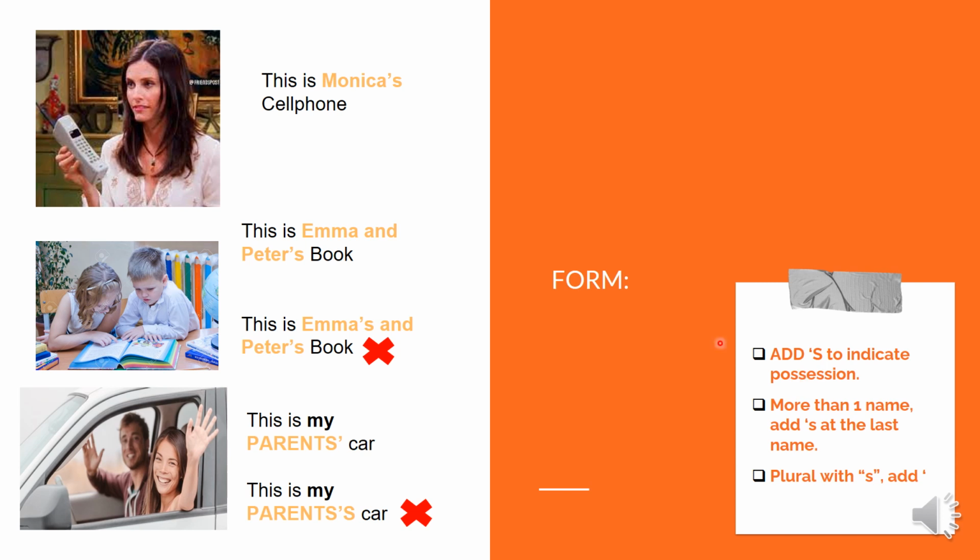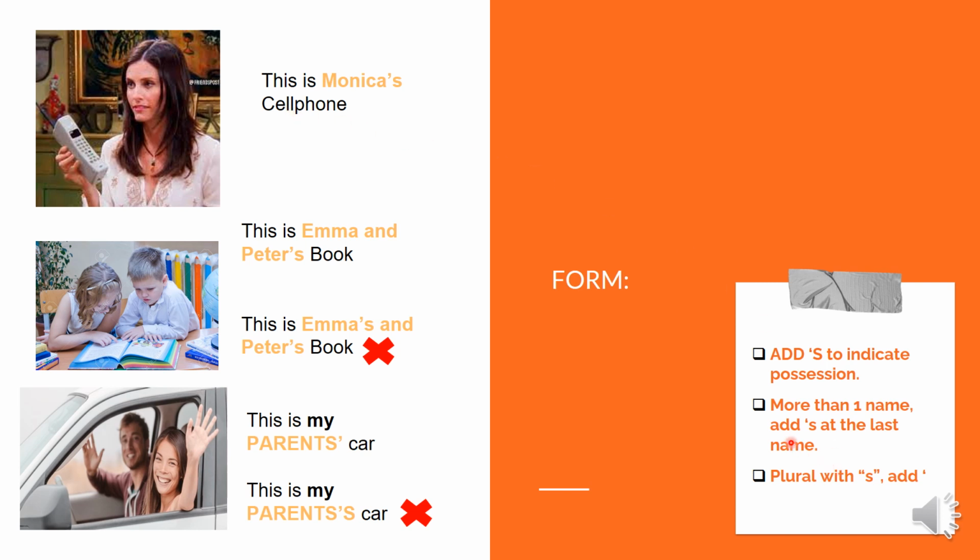For example, this is Monica's cell phone, okay? So Monica's cell phone is not plural, okay? Is possession. This is Monica's cell phone is the same as this is the cell phone of Monica. Okay?